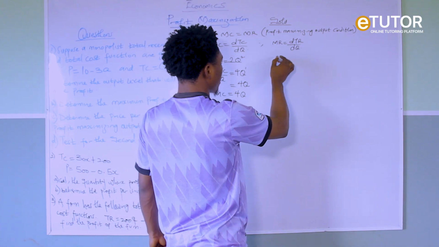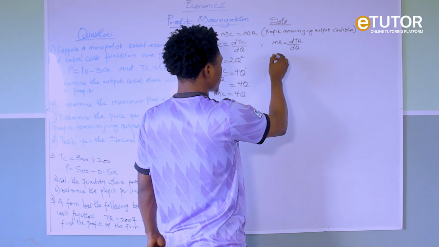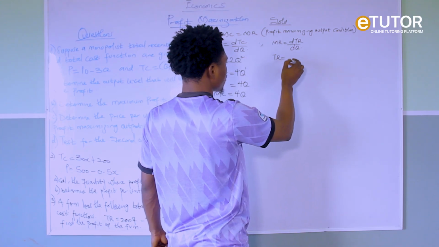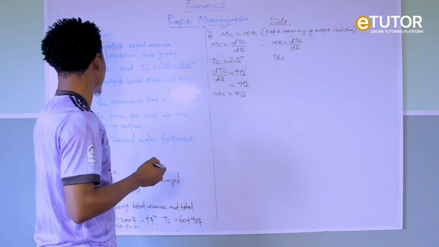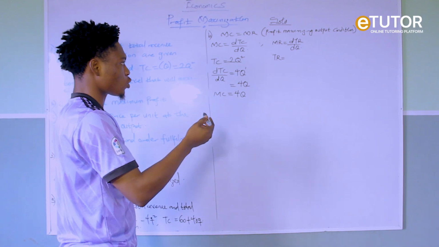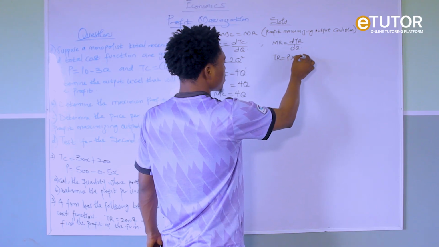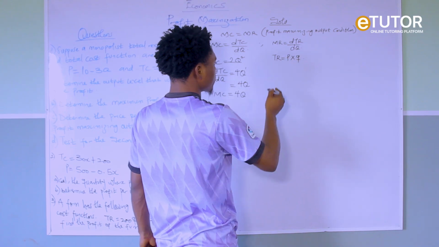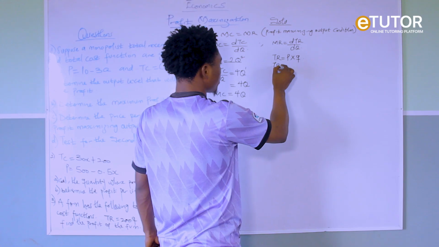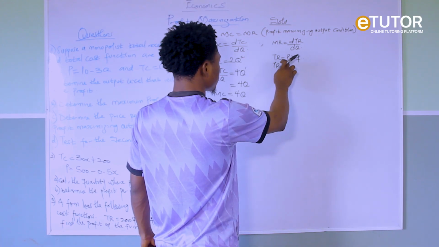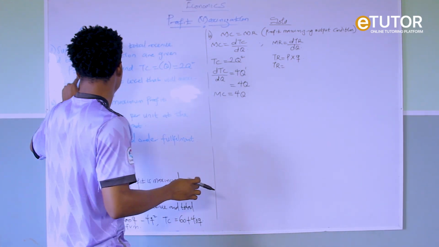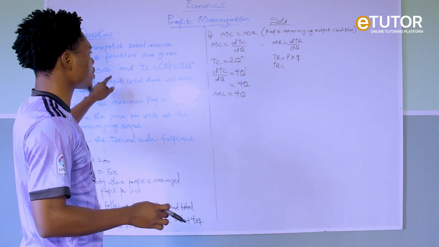Let's just bring out the TR first. Do we have the function for TR? They didn't give us a function for TR, so we have to write out the formula for TR. The formula for TR is price times quantity, right? The price function is given as 10 minus 3Q.